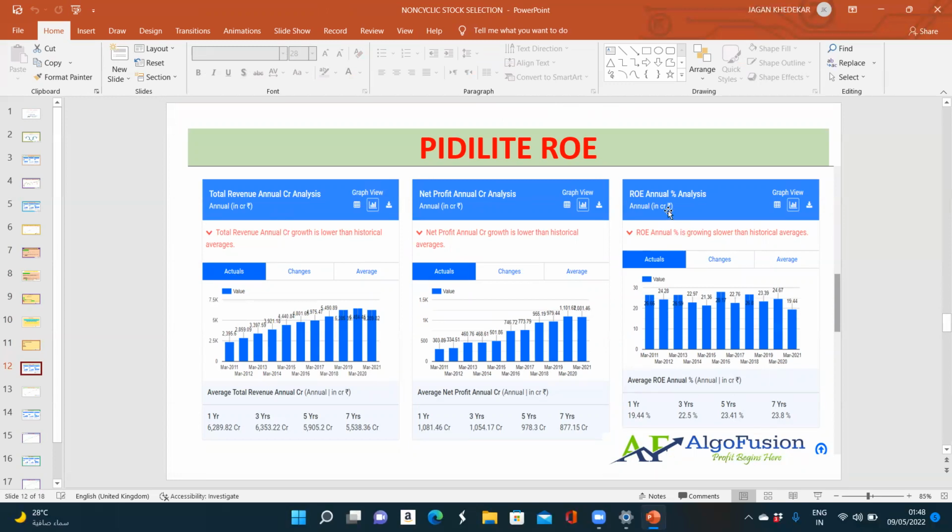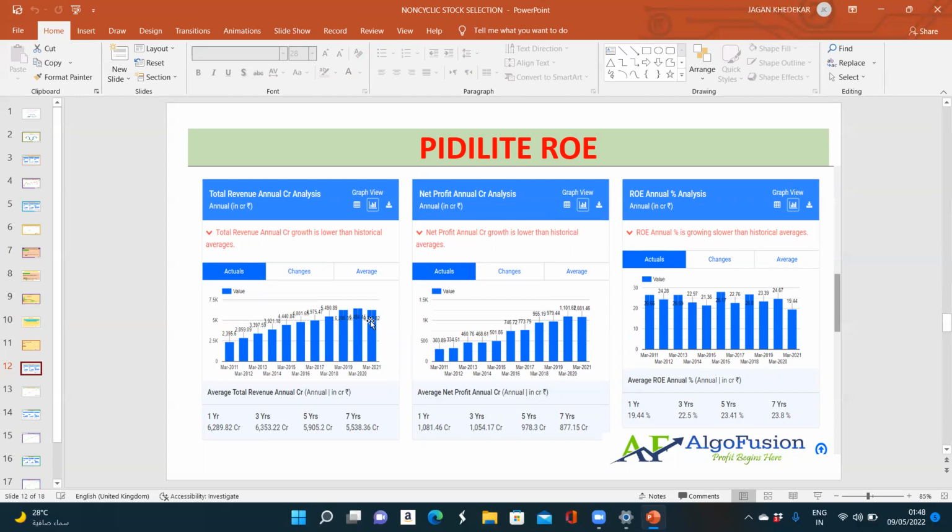If you see Pidilite's ROE over the last 10 years, it is consistently above 19%. Due to maintaining the consistent ROE, the company's net profit is also growing over the years. And due to the company's expansion, the revenues are also increasing.